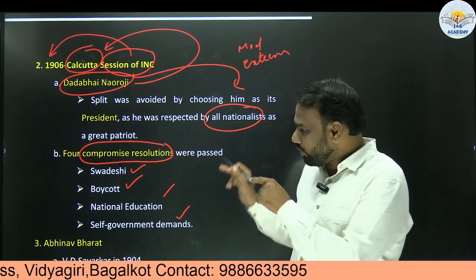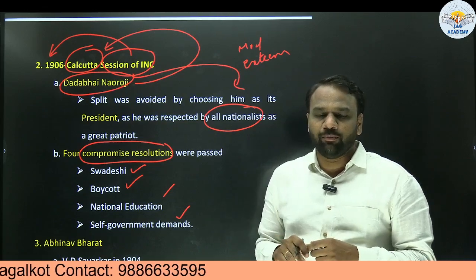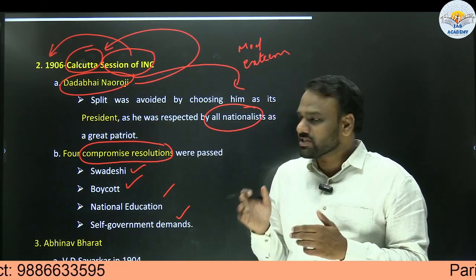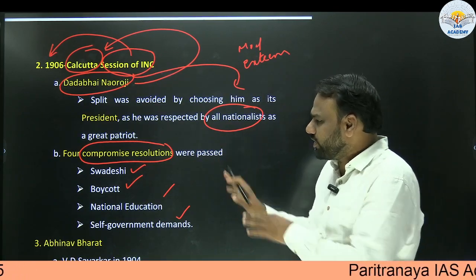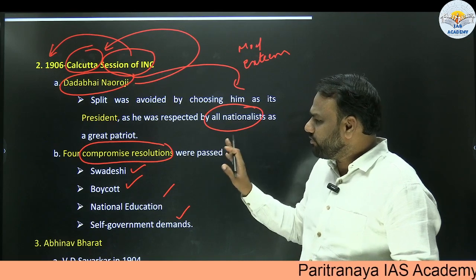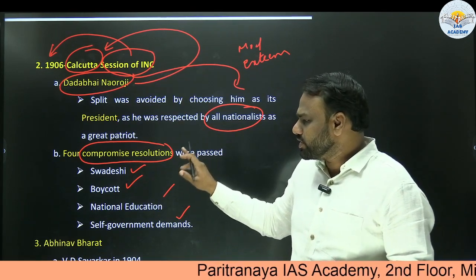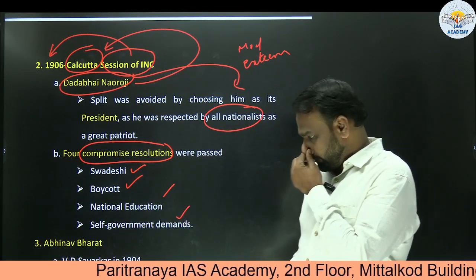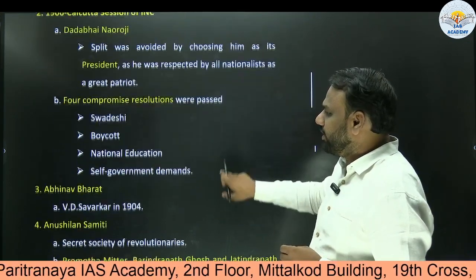Here we will not go into deeper aspects of what these compromise resolutions were. Not important from the exam point of view, because here we are expected to become jack of all the subjects, not just master of modern history. So we will not focus on the deeper aspects. Only we shall focus that 4 compromise resolutions were passed, and these resolutions were related to Swadeshi, boycott, national education, and self-government demands. Okay. Because of these things, a split did not occur in 1906.